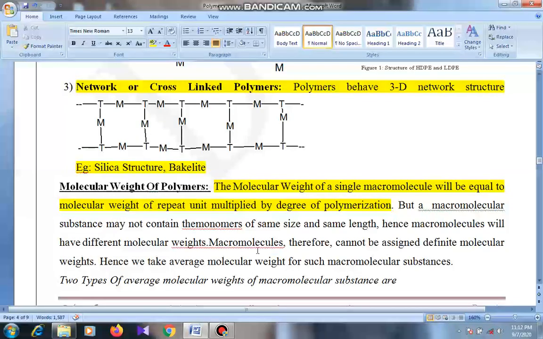Always a polymer is made up of different types of monomers. The monomers may be of same or may not be a same size or may not be a same length. Hence we have to consider average molecular weights of monomeric units in order to consider the molecular weight of polymers. Hence we have to consider average molecular weight for the macromolecules. There are two types of average molecular weights exist for